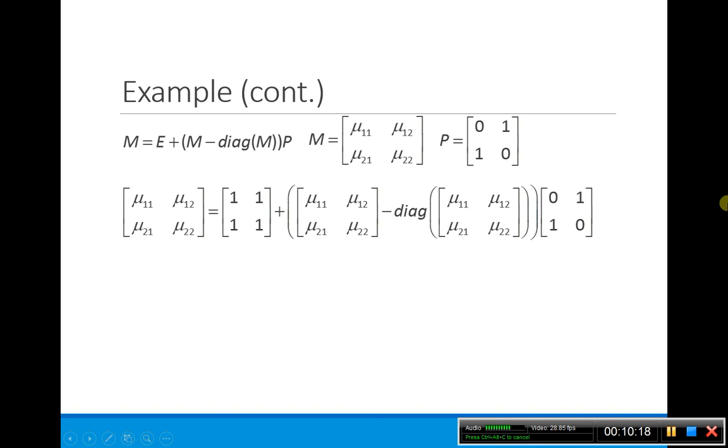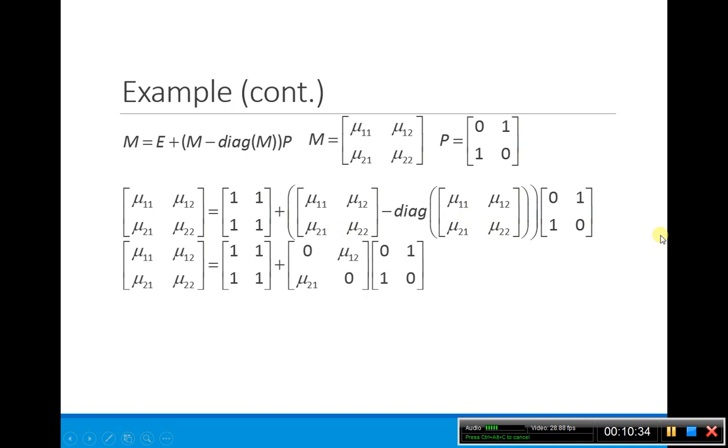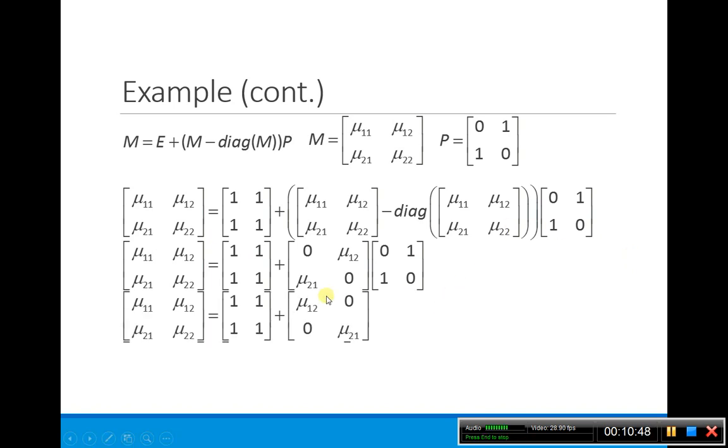So now if I write this out, here's my M matrix. My E matrix is my 1s. I take my M minus the diagonal of M, and then I multiply it by P. So this part I can simplify. Here I take M minus its diagonal, and all I'm left with is zeros on the diagonal, and I have my other two components on the off diagonal still there. I multiply this out a little bit farther, do the matrix multiplication, and then just combine it. Okay, so now I have a 2 by 2 matrix equal to a 2 by 2 matrix.